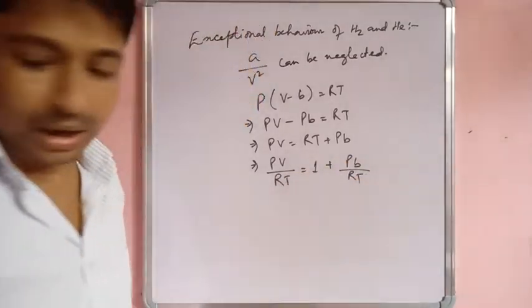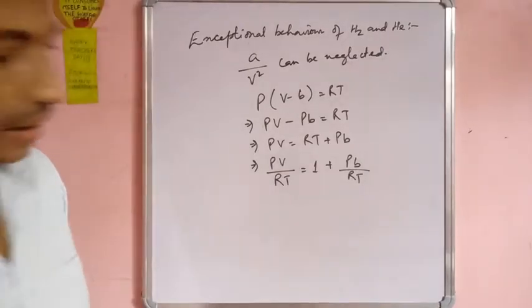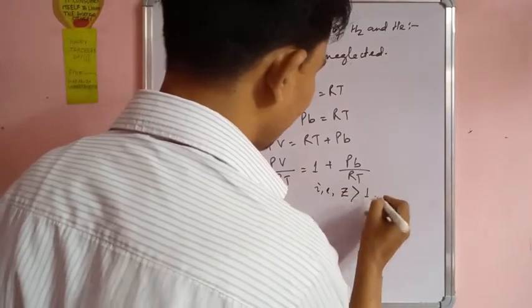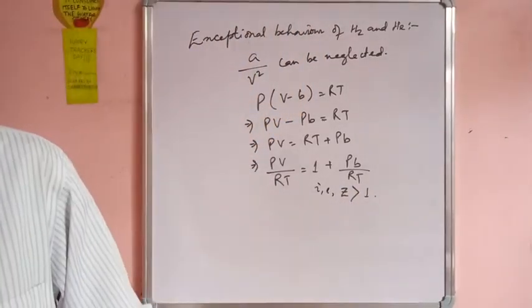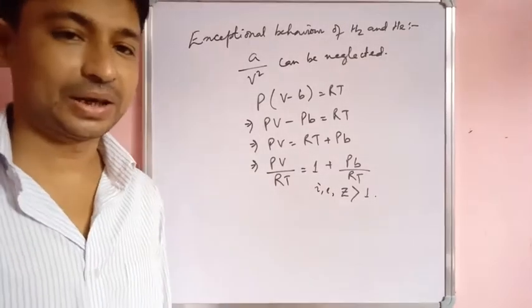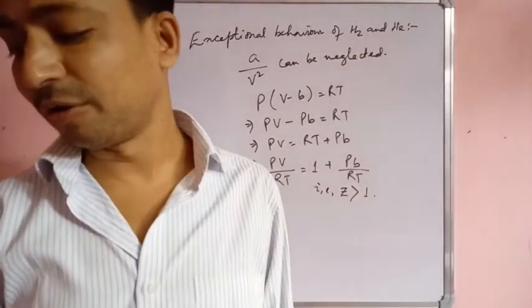That is Z is greater than 1, which means the gas will show positive deviation and it will increase with the increase in the value of P.